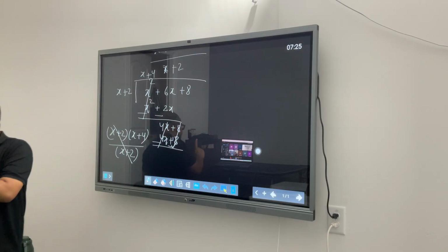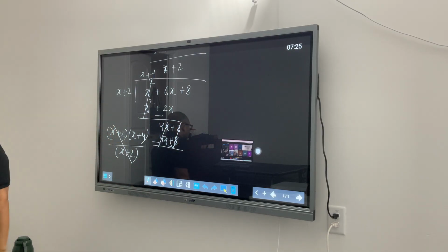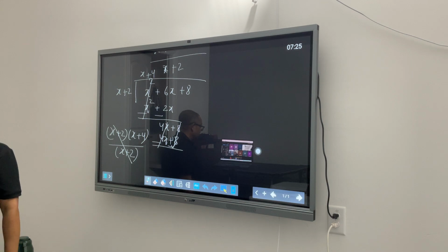Now there are two things here. Whenever you are dealing with polynomials, you are not those younger kids from elementary school who can simply delete. You have to put more thought around it.